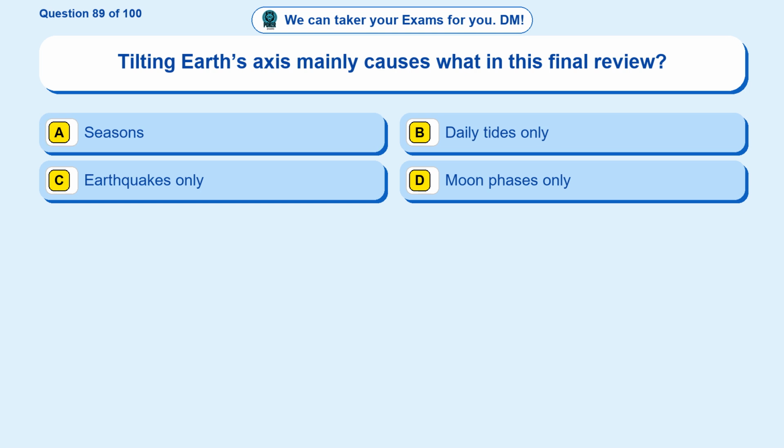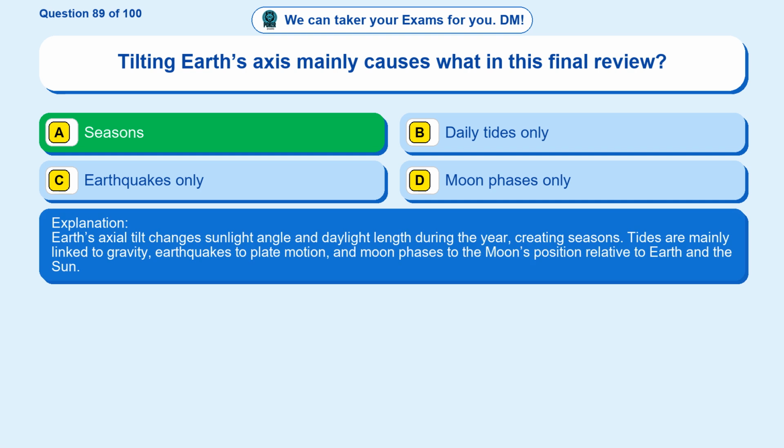Question 89. Tilting Earth's axis mainly causes what in this final review? Option A, seasons. Option B, daily tides only. Option C, earthquakes only. Option D, moon phases only. The correct answer is option A. Seasons. Earth's axial tilt changes sunlight angle and daylight length during the year, creating seasons. Tides are mainly linked to gravity, earthquakes to plate motion, and moon phases to the moon's position relative to Earth and the Sun.